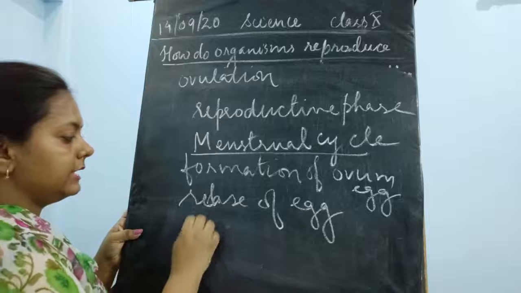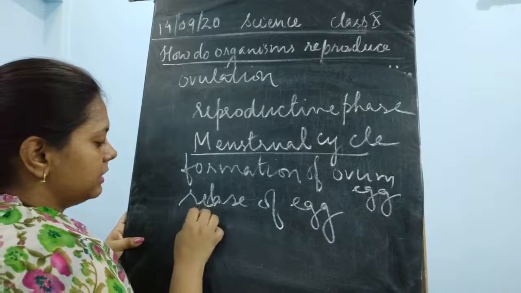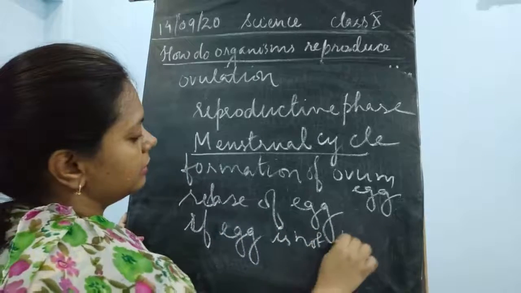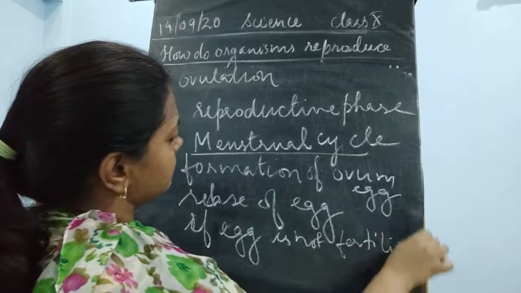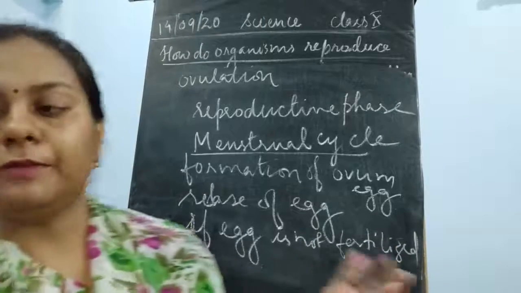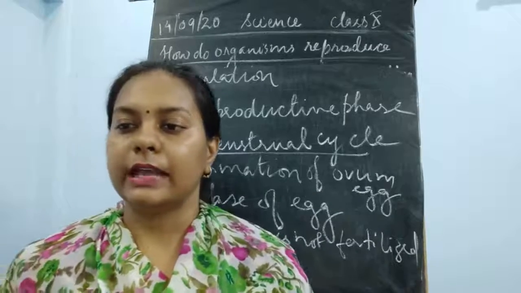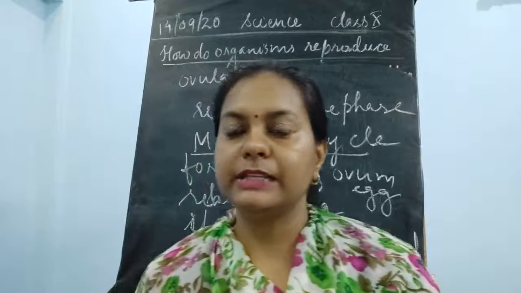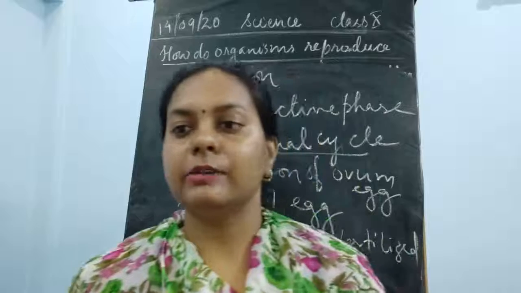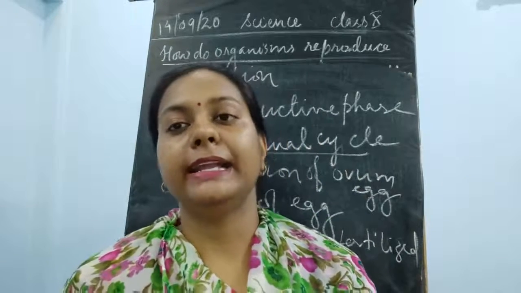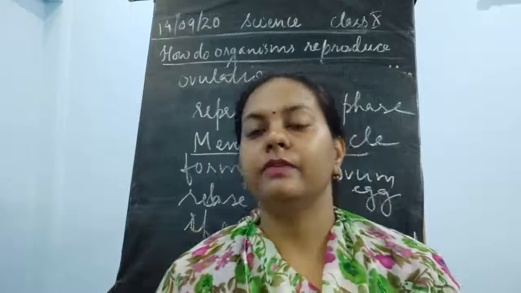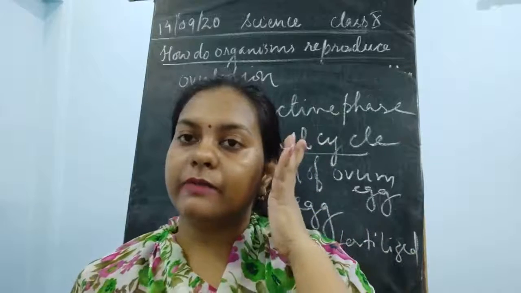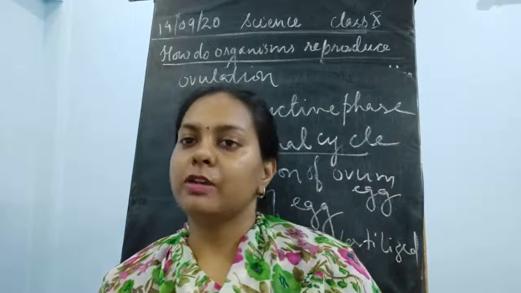If it is not fertilized, then what happens? Similarly, we have to study this menstrual cycle, which means that once the egg is released, the ovary produces an egg about every 28th day of the month. After every 28 days, the complete cycle is repeated. So in these 28 days, or approximately one month, what happens?